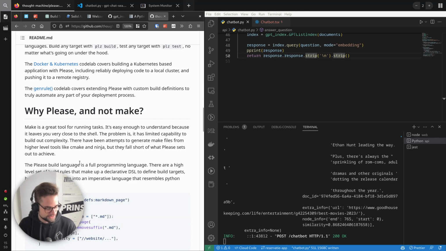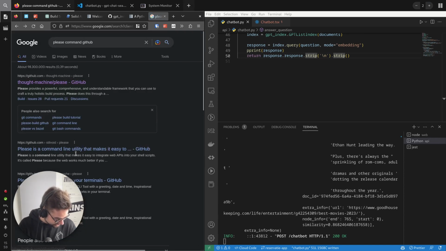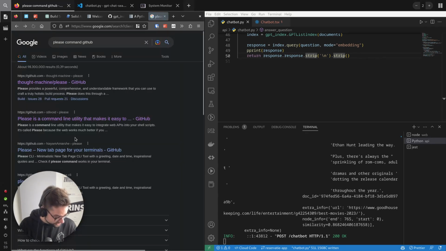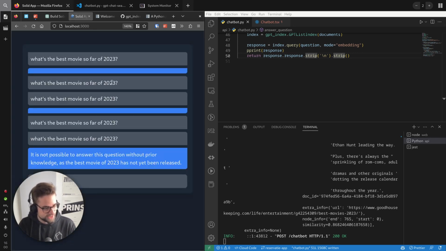Instead of, and you describe your application. No, this is not the one. Yeah, I think it's this one. Nope, it's not this one. Wow, everything is called please. Anyways, it's a CLI that lets you describe your question in plain text, in human language, and then it uses OpenAI Codex, the code prediction thing, to come up with an actual command. So it's really nice if you can't remember your commands, and just say please do it.